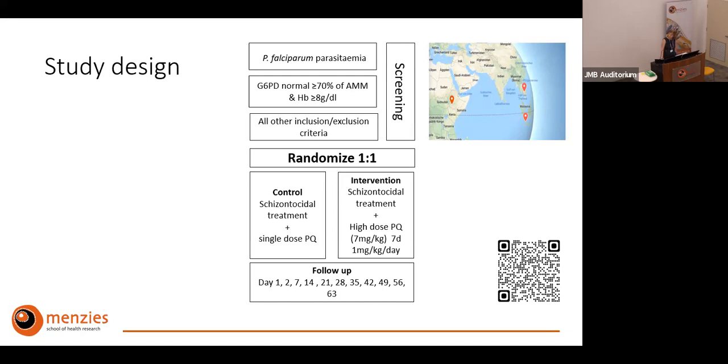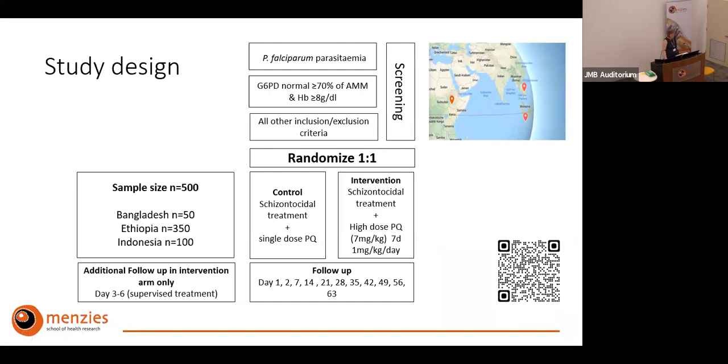One of the main issues around safety is the risk of hemolysis, particularly in patients who have a certain enzyme deficiency called G6PD. So we screened patients to ensure that they were all G6PD normal when they received this higher dose primaquine treatment. Then we followed patients up looking at Vivax recurrences as an outcome. And as I mentioned, we recruited in those 3 countries.